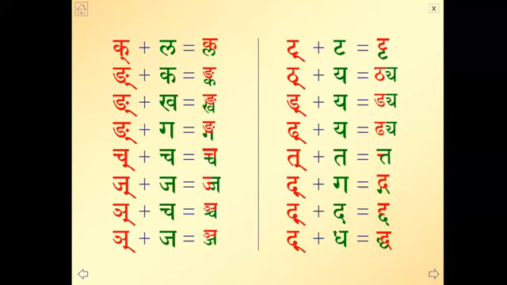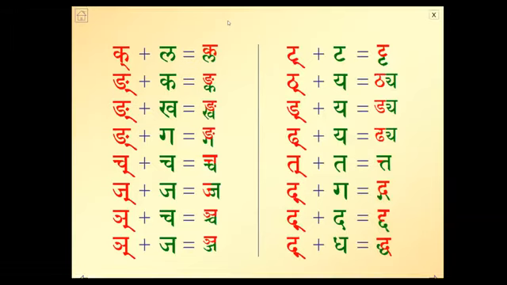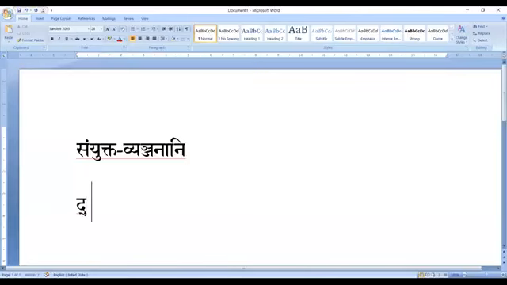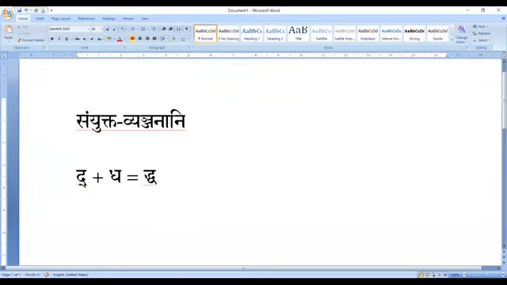Dakara plus dha, you can see dha is written at the bottom. Now I'll show you how Dakara plus dha and Dakara plus ga are written. If it is dha, then Dakara is at the top and the following letter at the bottom, dha. Like in the word Buddha, like Buddhi. Buddha is written like this.